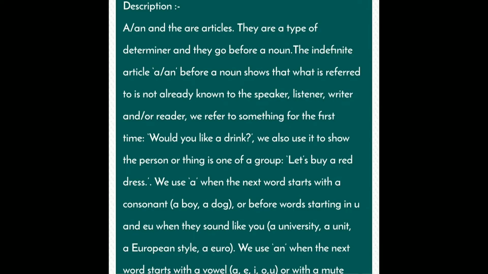A or an and the are articles. They are a type of determiner and they go before a noun. The indefinite article a or an before a noun shows that what is referred to is not already known to the speaker, listener, writer and or reader.